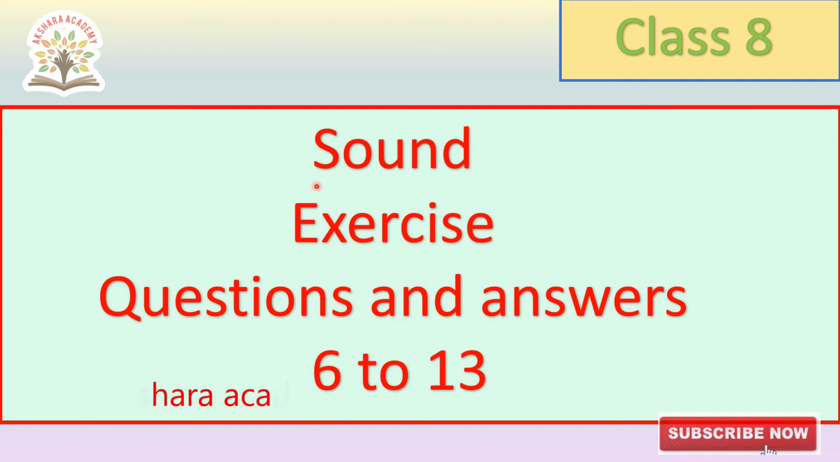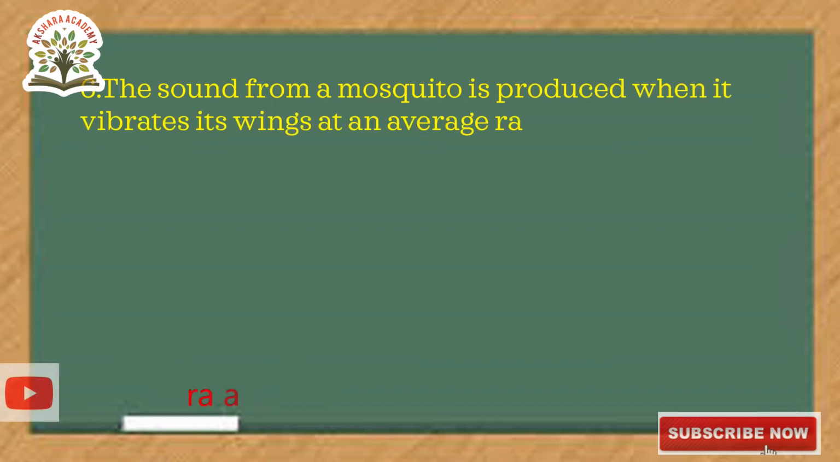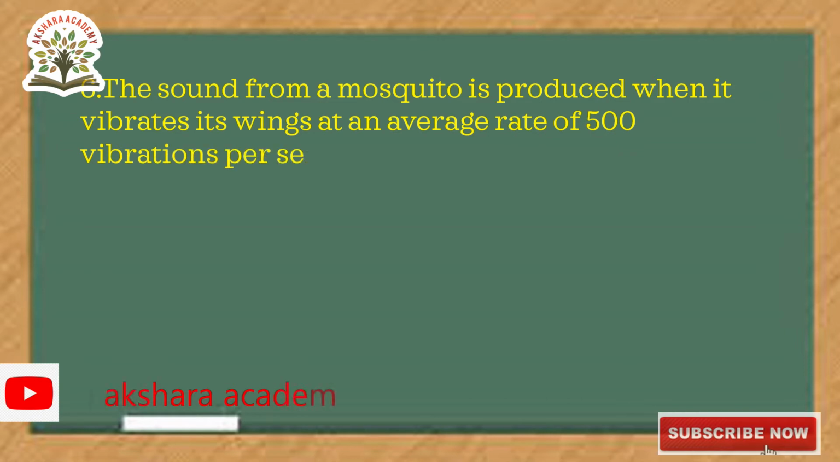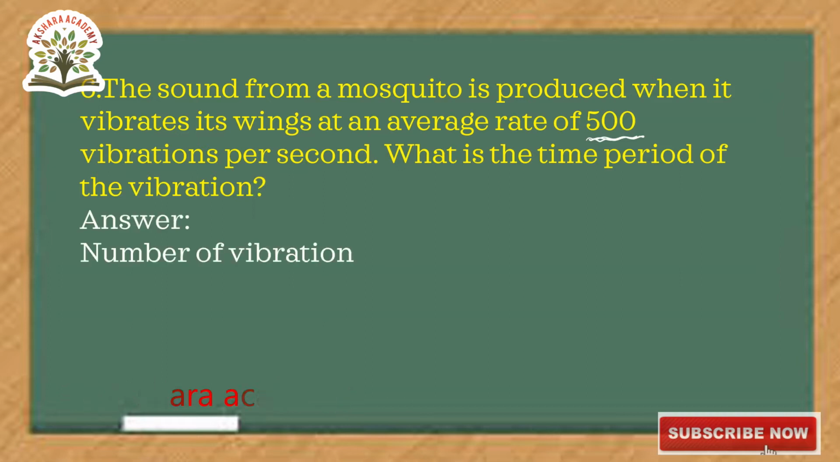Okay, today's session is sound exercise questions and answers from 6 to 13. Let us go to the first one. That is the sixth one. The sound from a mosquito is produced when it vibrates its wings at an average rate of 500 vibrations per second. What is the time period of vibration?